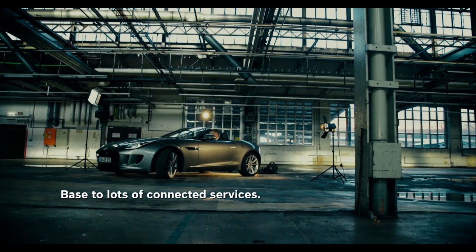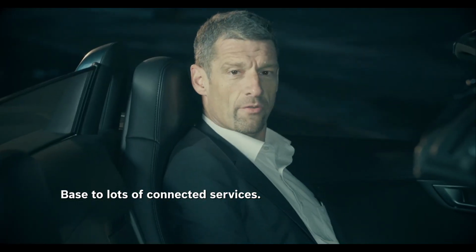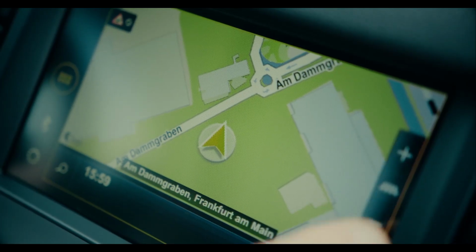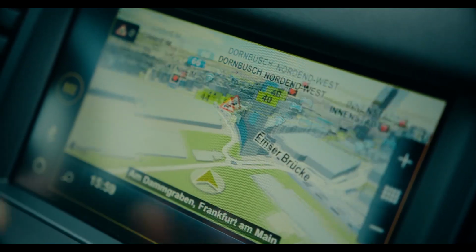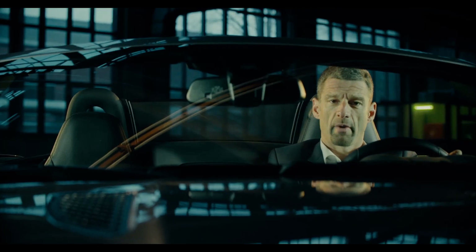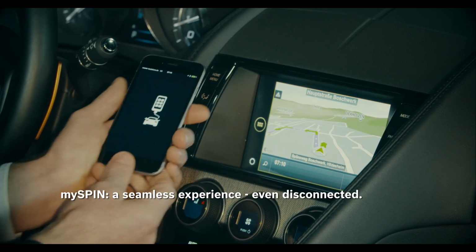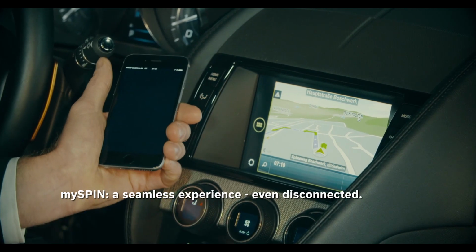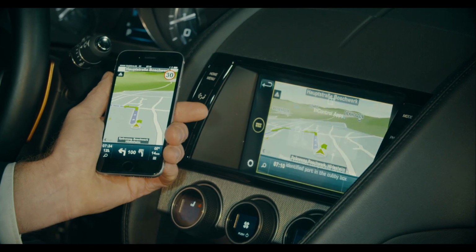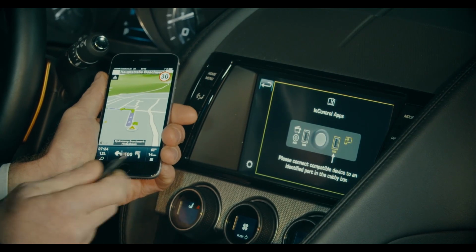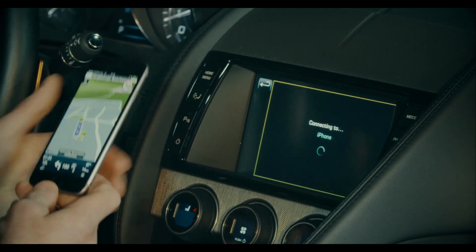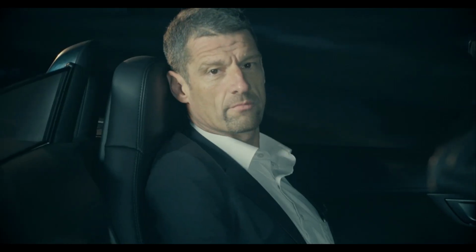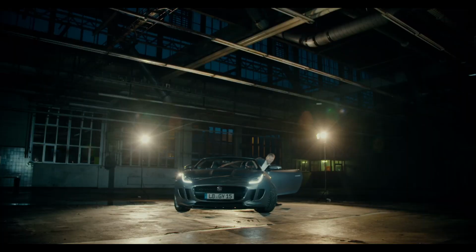MySpin is more than pure infotainment. MySpin allows apps to access vehicle data like GPS, the fuel level or even signals from the CAN bus. The app is running on the smartphone. The output of the app is rendered in the vehicle display. Even after disconnecting, the app keeps on running, which creates a seamless user experience. This allows developers to create innovative, useful automotive apps up to connected services.